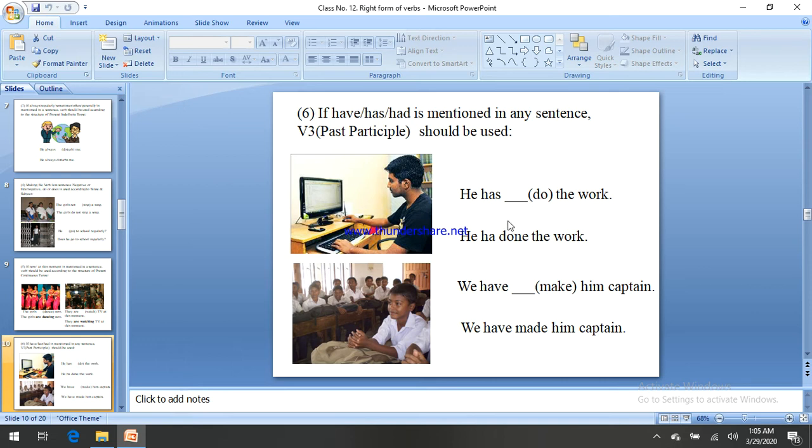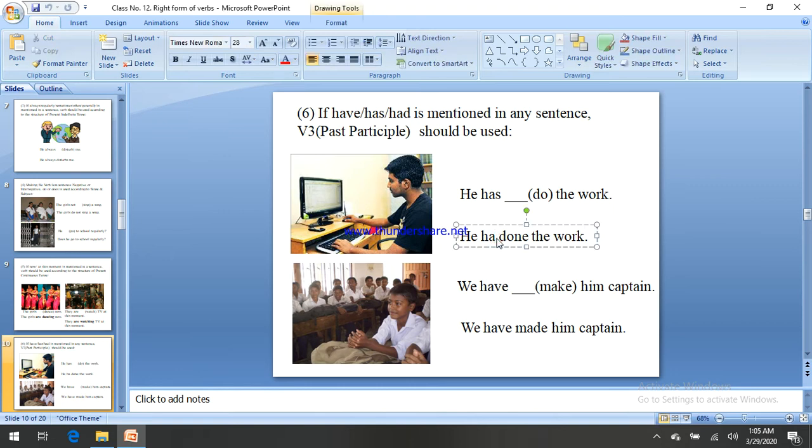Then, he has, sorry, there should be has, he has done the work. He is the subject, has is the auxiliary verb, and V3 of do is done. We have dash him captain. We is the subject, so have, then make is the base form, and the V3 of the verb make is made. We have made him captain.